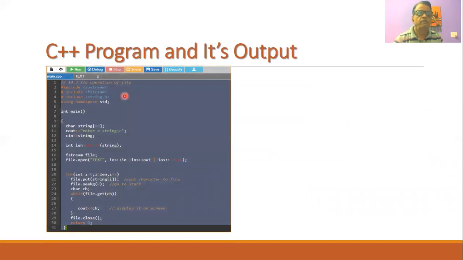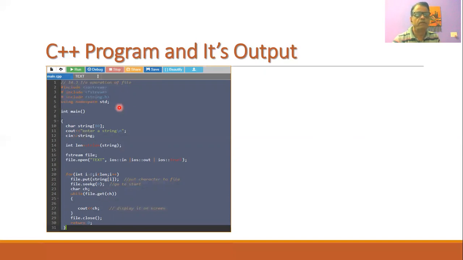Initially we include iostream, fstream, and string.h. All these files are needed because we are going to perform input output operations, also input output operations on files, and also use some string functions. These files are included by using the namespace std.